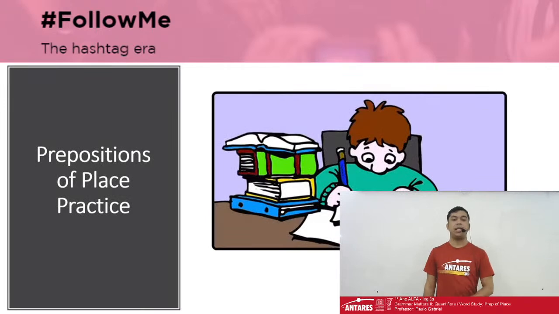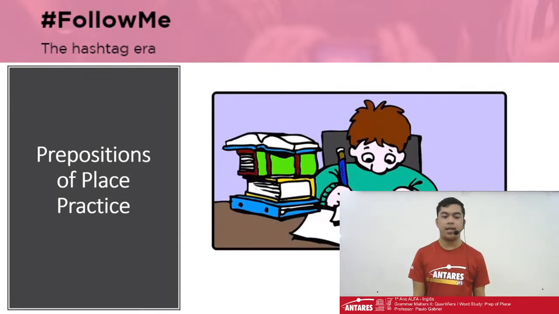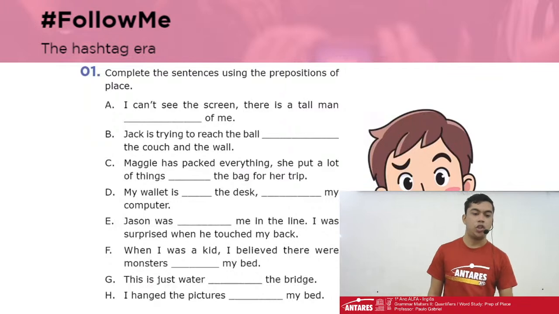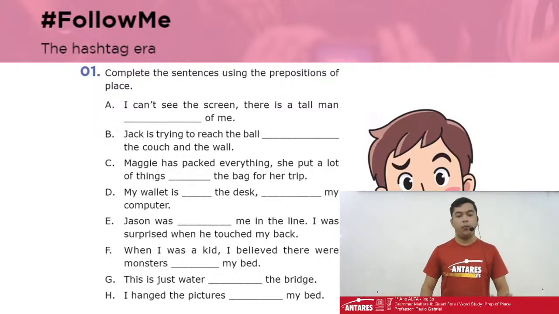Let's move forward. Now everybody go to page 16 and answer exercise number 1. Complete the sentences using the prepositions of place. We've got to bear in mind where the thing is in relation to the other one.